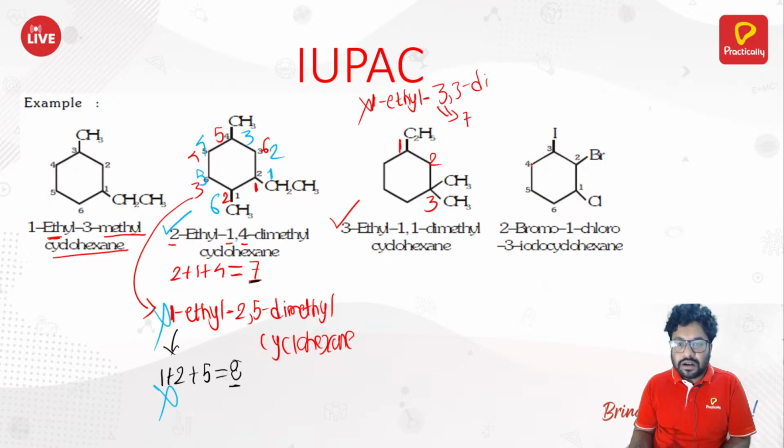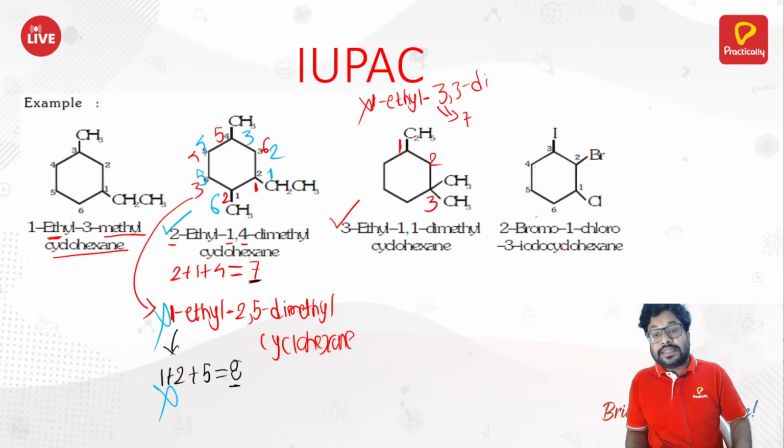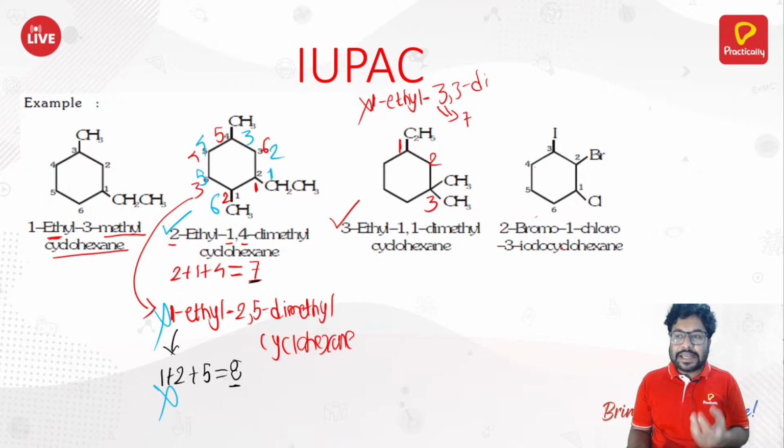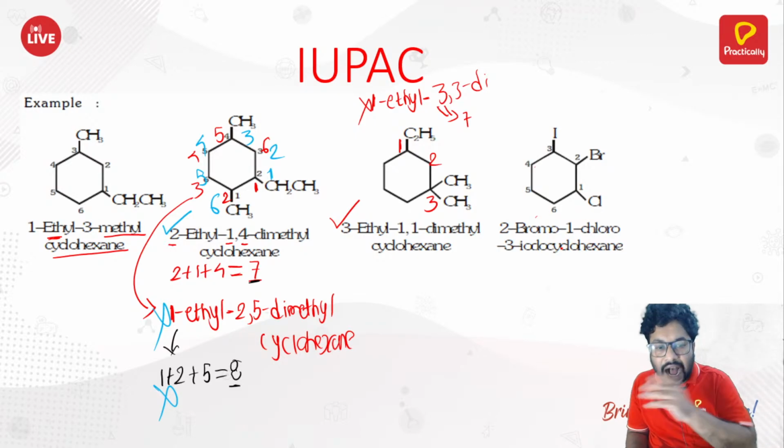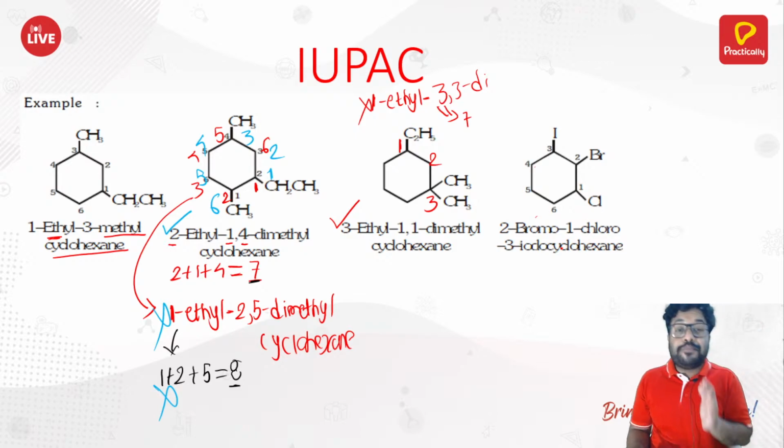Similarly here, then iodine, bromine, chlorine. You know which comes first, right? Bromine should come first, but you start counting from any side. Bromine would always come second, right? So 1, 2, 3. So that is why they went by this 2 bromo, 1 chloro, 3 iodo cyclohexane, because that is the alphabetical order. Bromine comes first, B, then chlorine, C, then iodo, I. Okay, so that is how the naming of these ring compounds is concerned.